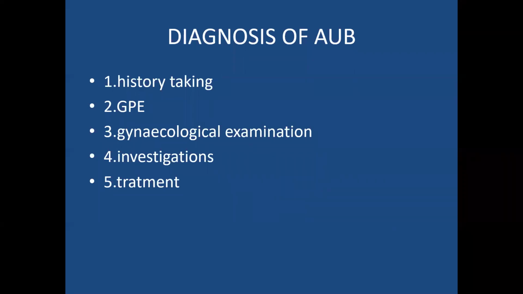Then the PALM-COEIN classification you must know in detail, and what are the conditions that come under each one also you should know. And if it is AUB-A, how will you manage and what is the presentation, like that you will get questions. So you read again and again the gynec short textbook, it is nicely given, and if you have any doubts you can ask.